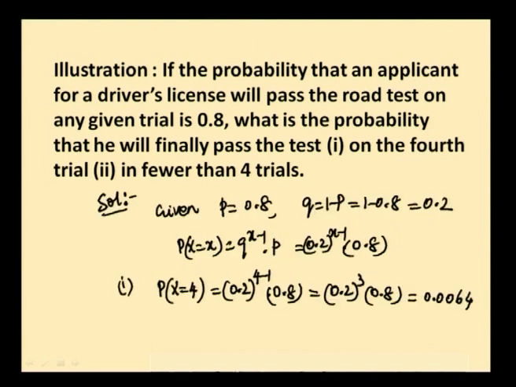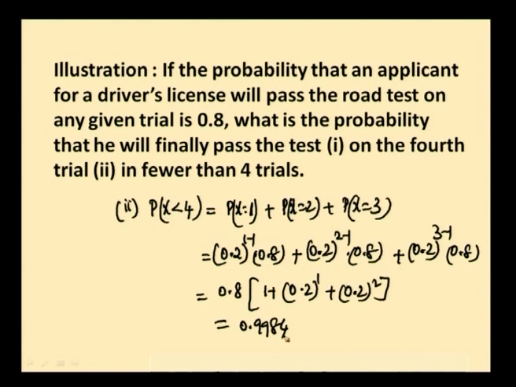So the first answer is 0.0064, second answer is 0.9984.